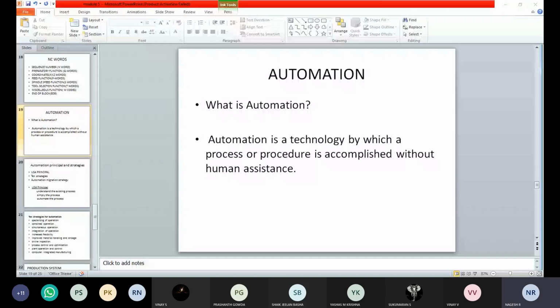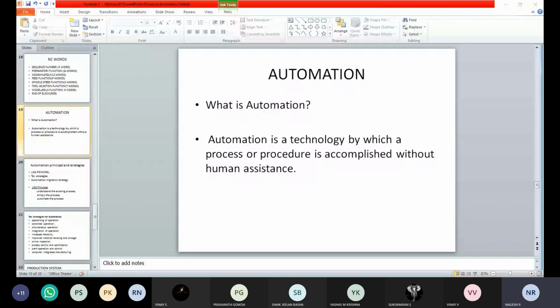I can say automation is a combination of mechanical, electrical and computer-based systems to operate and control the production. Here we require mechanical systems, actuators, electronics, hardware, and computer-based systems like programming in order to give instructions, to operate or to control the production.